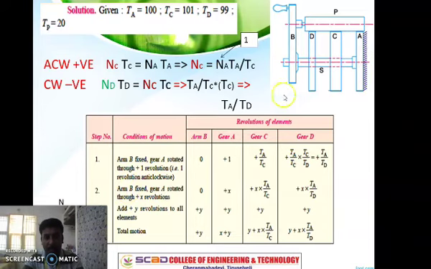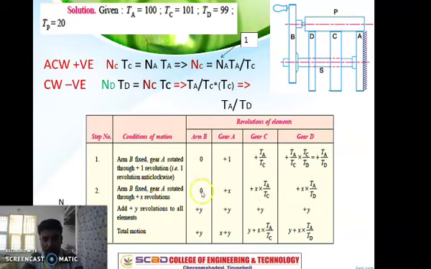Second step: arm B gear fixed, gear A is rotated through plus x revolutions. Let us consider plus 1 initially, then let us go for the plus x revolution. Students, listen, this is a very important step. So plus x can be added here.